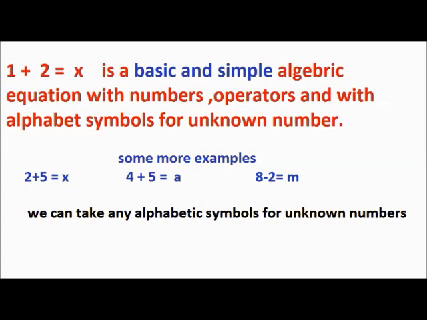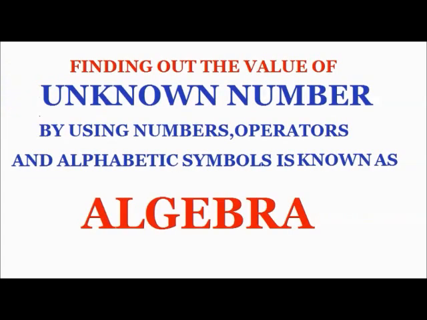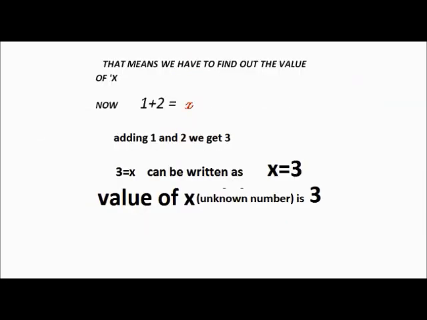Some more examples are 2 plus 5 is equal to x, 4 plus 5 is equal to a, 8 minus 2 is equal to m. We can take any alphabetic symbol for unknown numbers. So finding out the value of an unknown number by using numbers, operators and alphabetic symbols is known as algebra. That means we have to find out the value of x. Now 1 plus 2 is equal to x. Adding 1 and 2, we get 3. So 3 is equal to x, which can be written as x is equal to 3. So now the value of x, which is an unknown number, is 3.